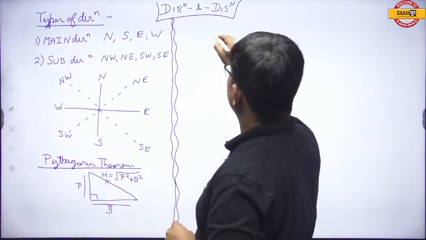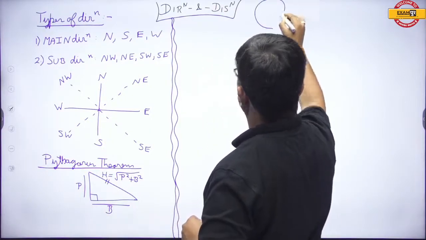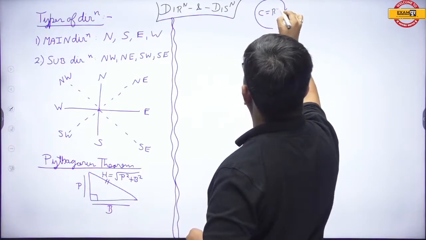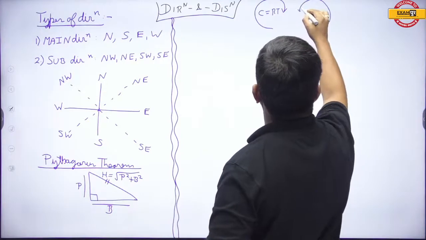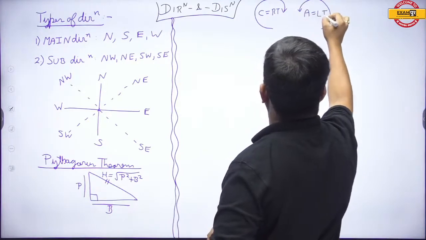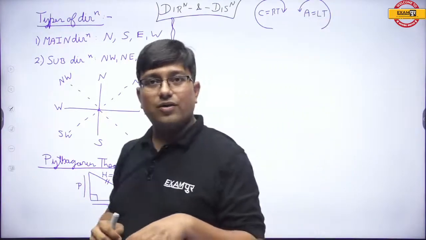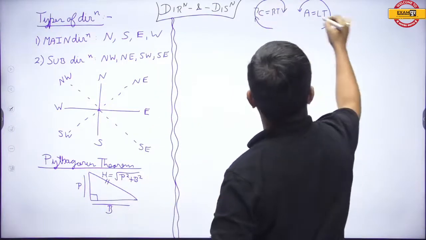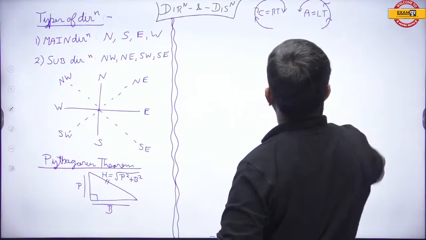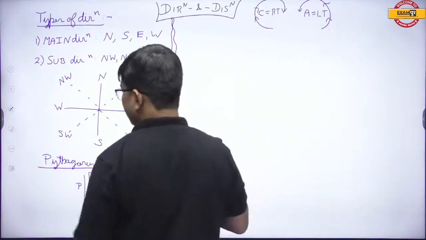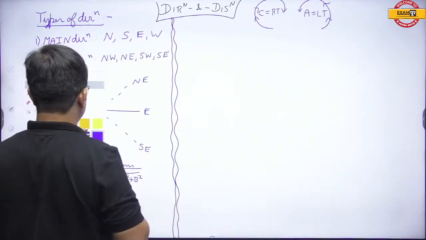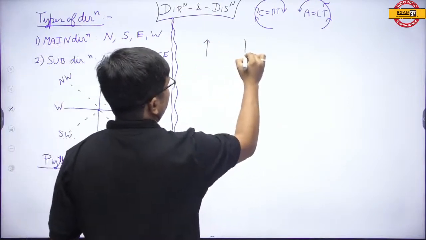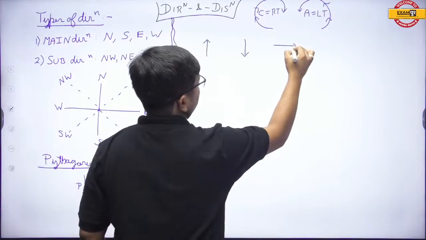So see, my dear students, please understand that a clockwise turn is equivalent to a right turn and an anti-clockwise turn is equivalent to a left turn. This is clockwise, right turn, and this is anti-clockwise, left turn. Now let us understand it with the help of certain examples. For example, this is the face of the person.